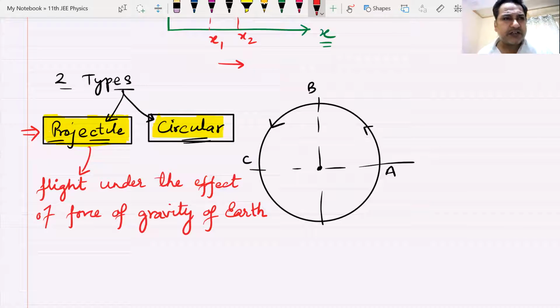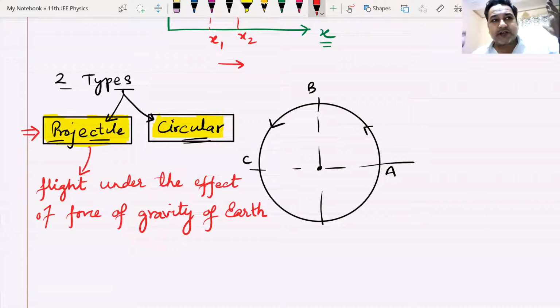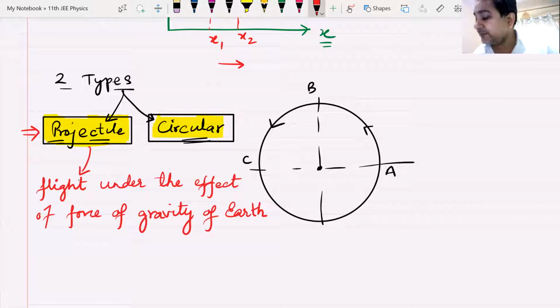I said that we have already done projectiles. We have not done satellites. We have not done questions on satellites. Gravity works everywhere, beta. We have not done satellites, but I told you that we have done projectiles in the previous chapter. The force of gravitation always works everywhere. It works in space, it works in water, it works in hydrogen, it works in oxygen. It works on Mars, on Venus, on the sun, everywhere in the universe.